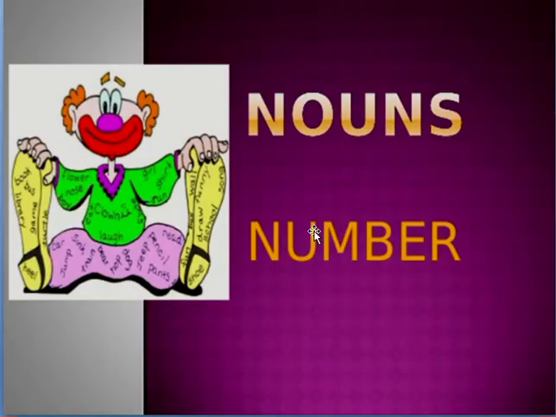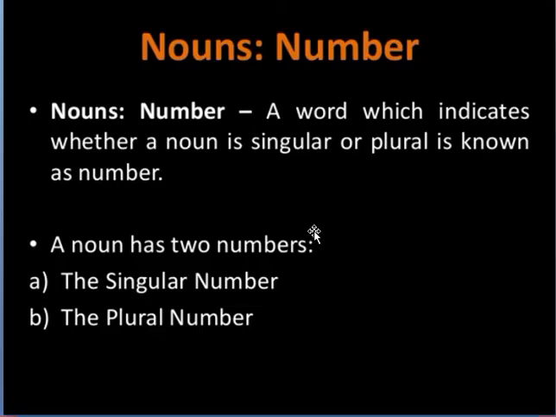Now let's start our class for today. Nouns number. Let's see what is noun number. A word which indicates whether a noun is singular or plural is known as number. A noun has two numbers, the singular number and the plural number.